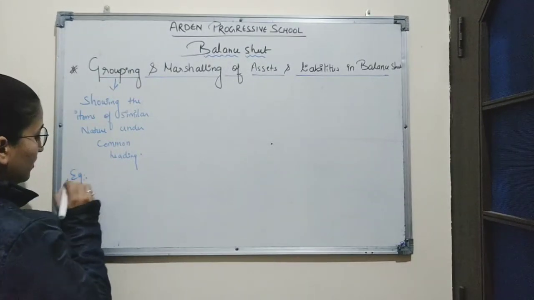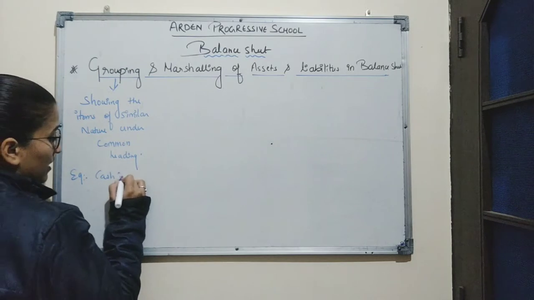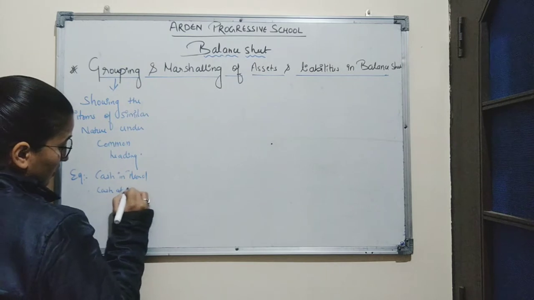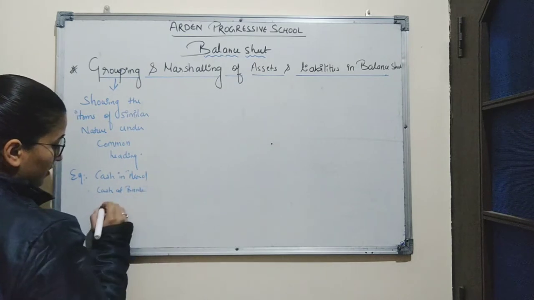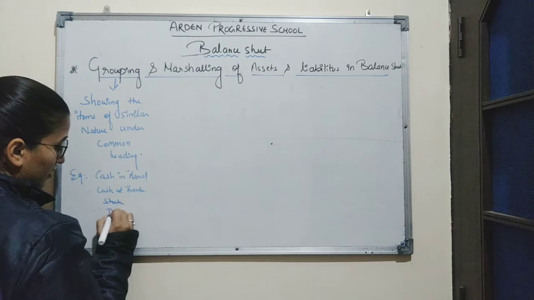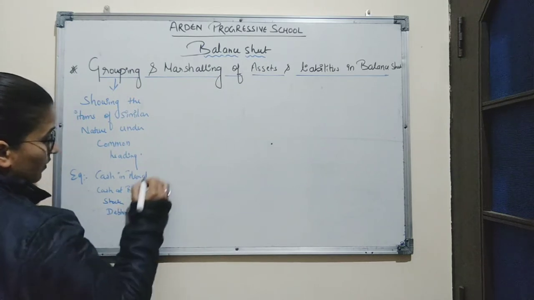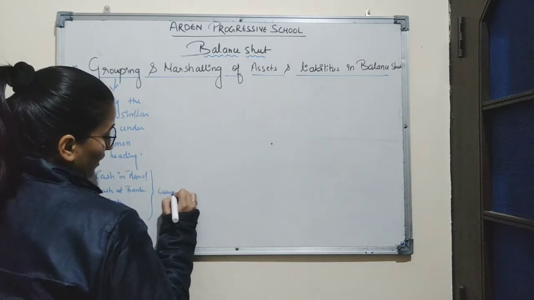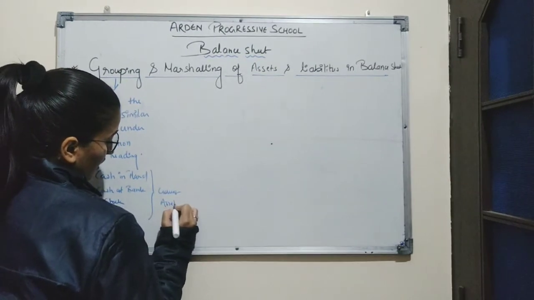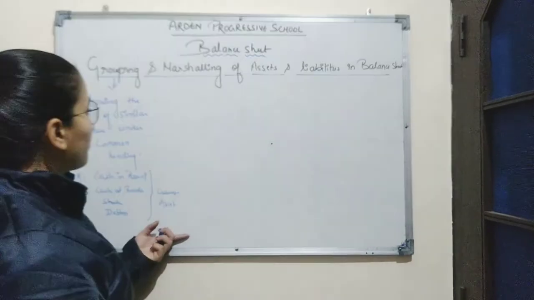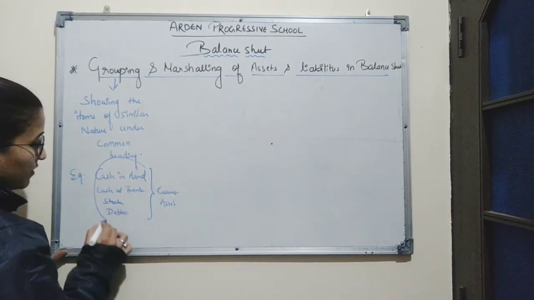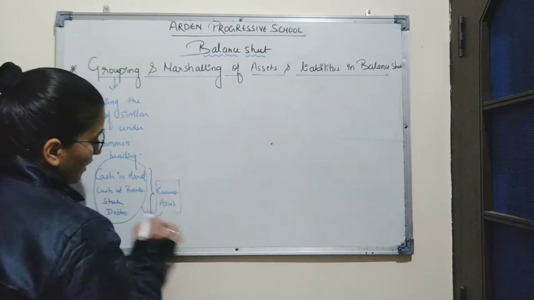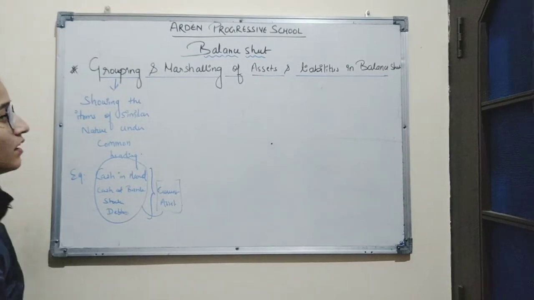For example, cash in hand, cash at bank, stock, debtors. All these items will be shown under the heading current assets. So this is what grouping is, where the items of similar nature are grouped under a common heading, which is current assets.